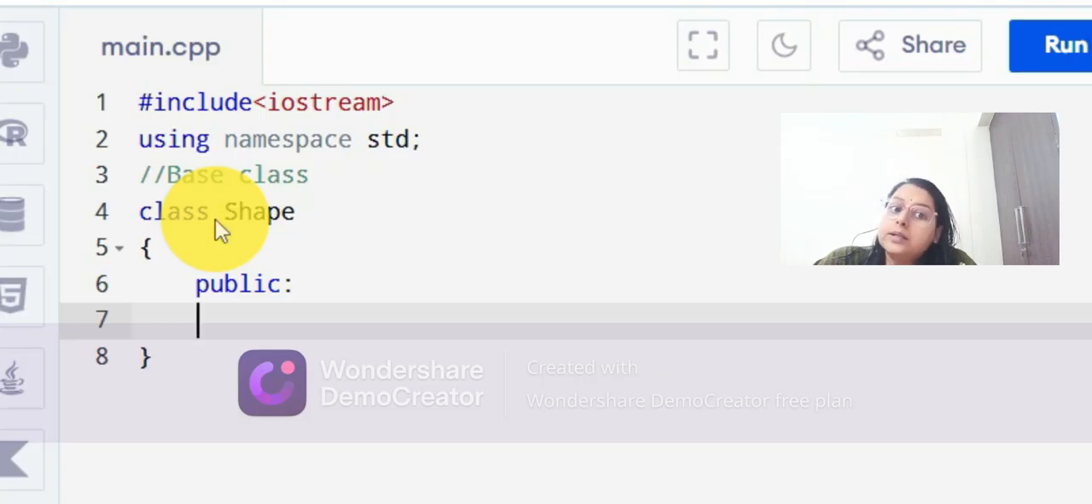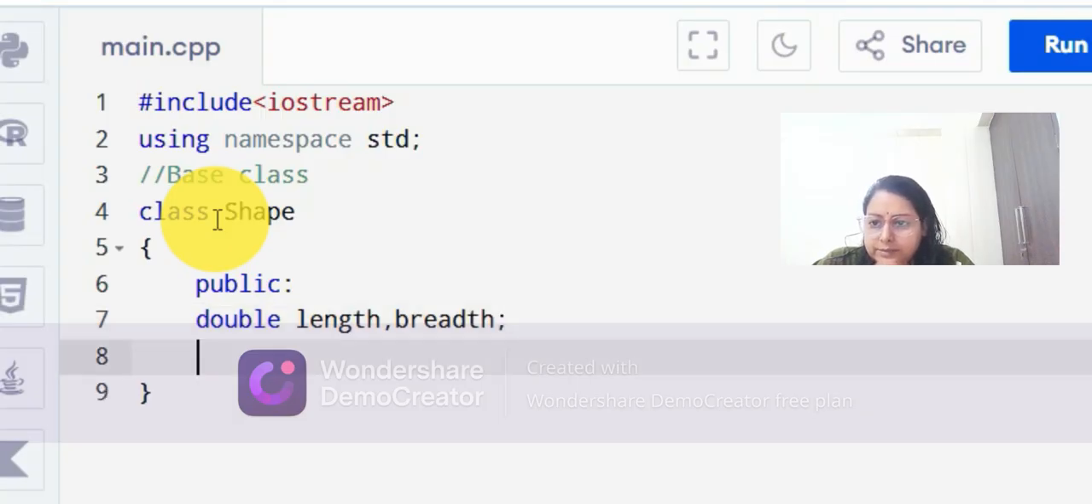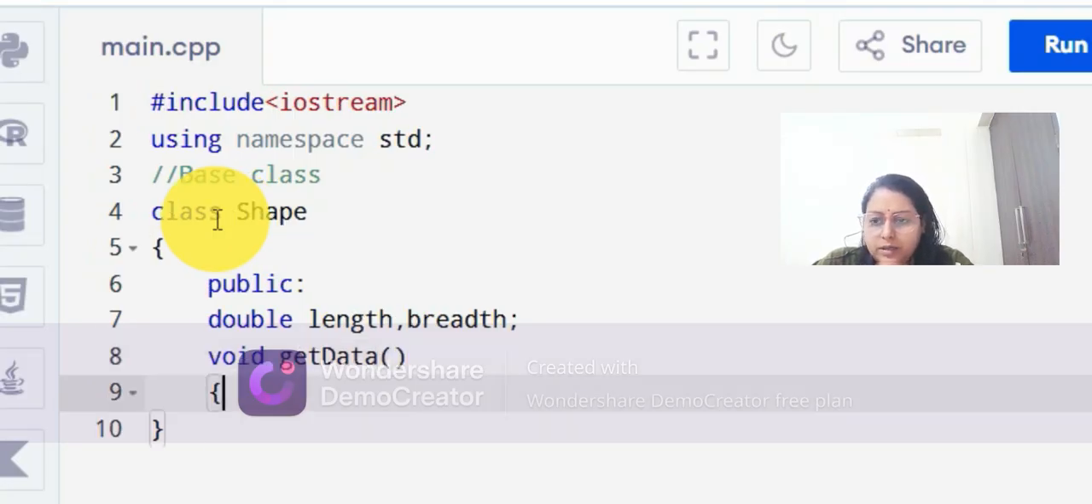And if you do not write public, then by default it is not public, it is private, and then the problem arises. So we have written public, and now we'll declare our data members as double, because length and breadth can be of any value, so we have taken the double data type, and breadth we have taken. Next, we are going to start our member function, which is of void type, it will not return anything, so void getdata is the name of our member function.